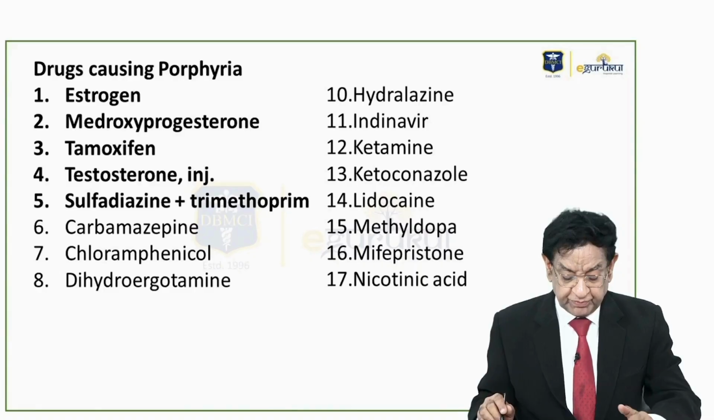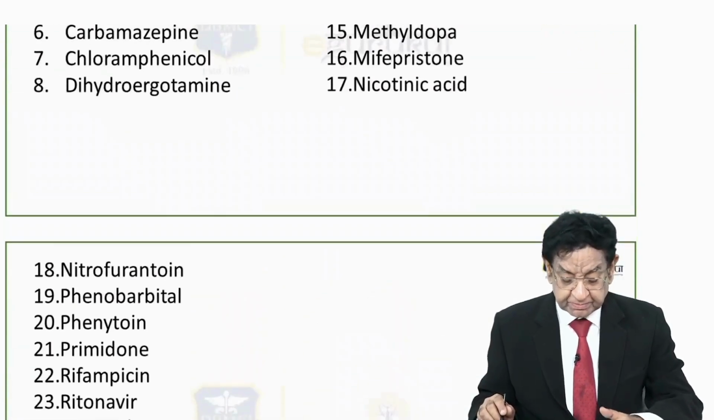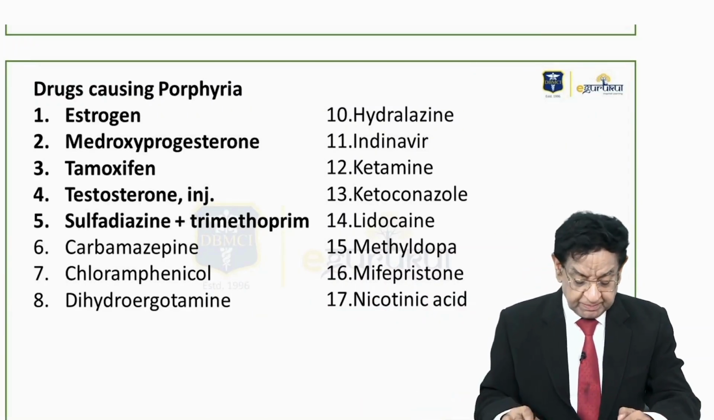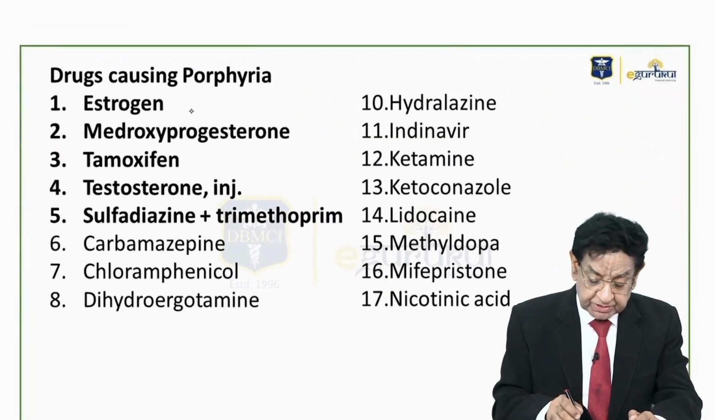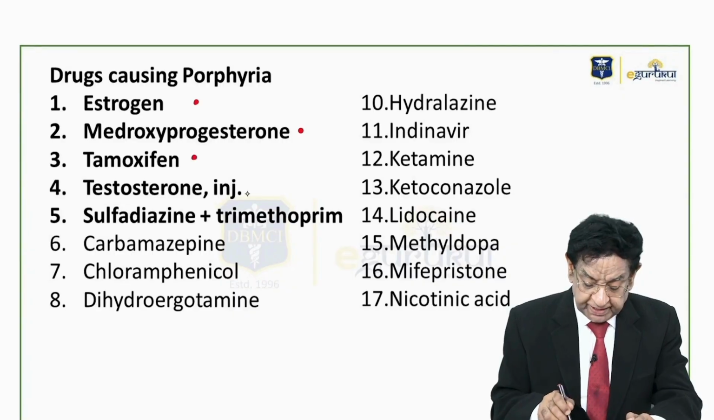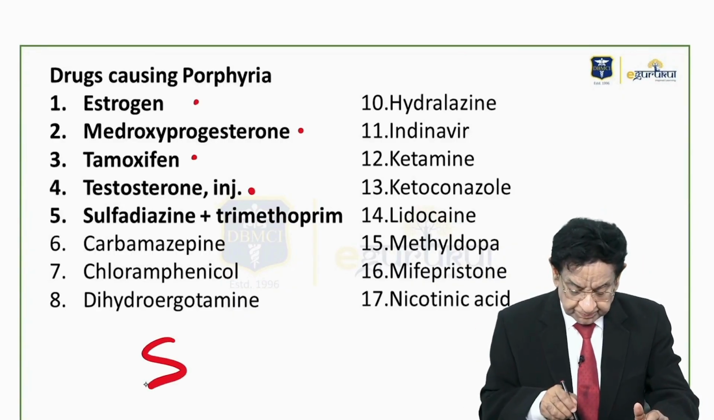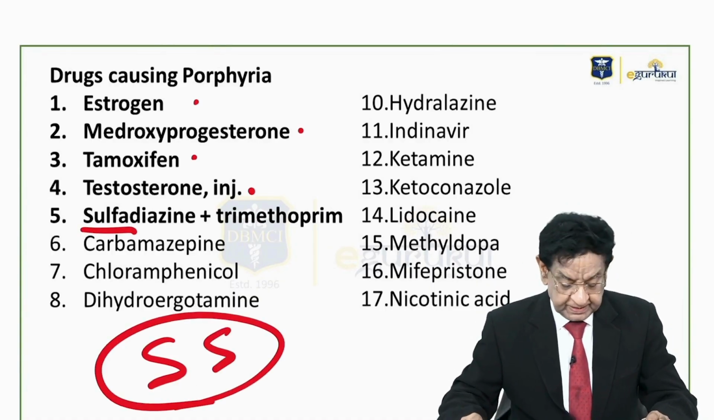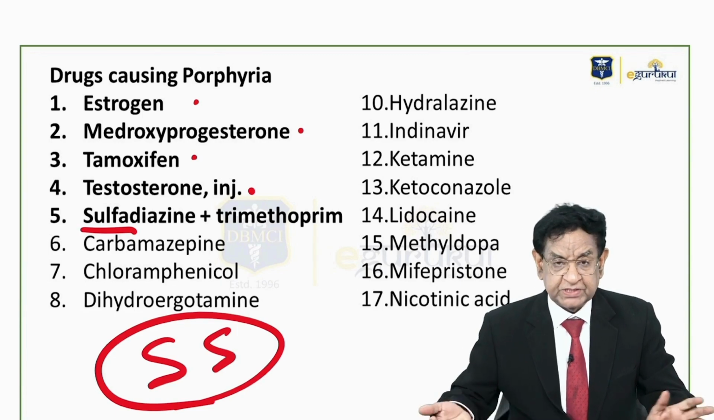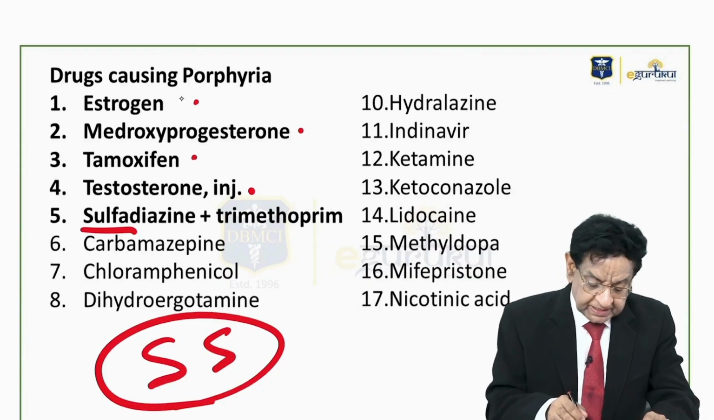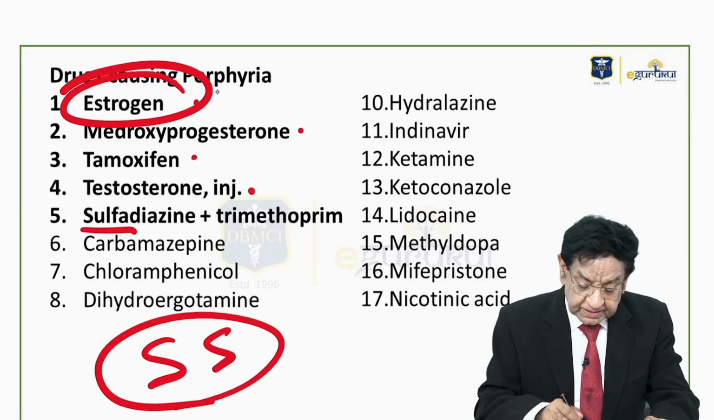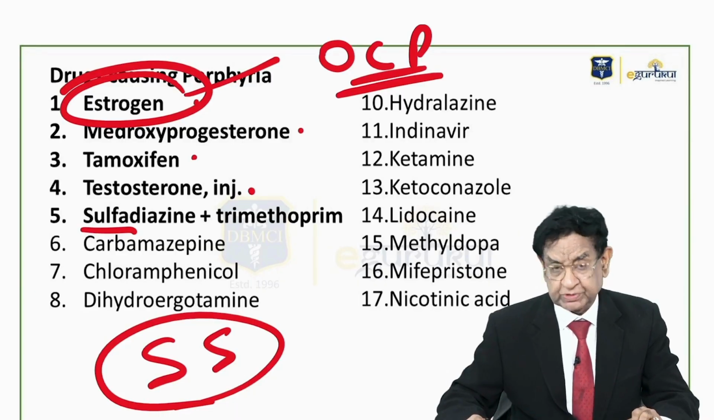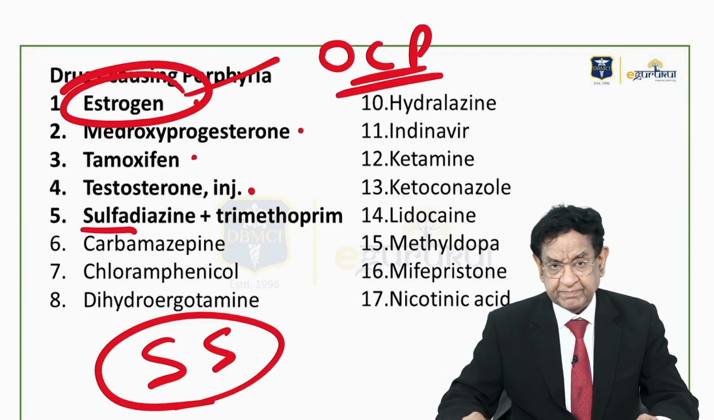Now drugs causing porphyria, there's a huge list. Is it essential to remember these? Not at all. Is it possible to remember? Not at all. But don't forget these. Now look into this: estrogen, progesterone, tamoxifen, testosterone, something related to sex hormones. And then sulfa. So don't forget 2S, sulfa and sex hormones. Of course, a huge list is there, but at least don't forget these two. Or this can be asked as oral contraceptive pills. Some question will relate to OCP also. I hope the things have been made much easier for you.